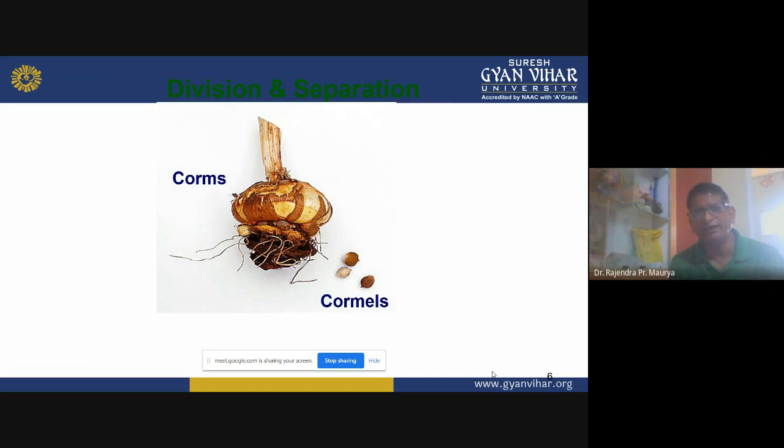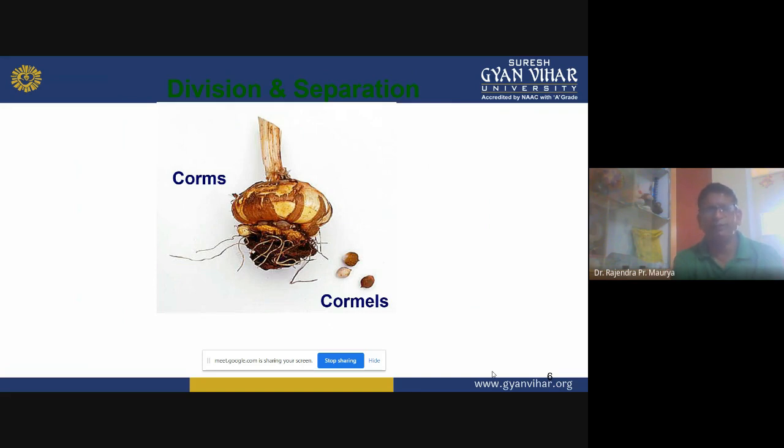Now, division and separation is corms and cormels. So what are these? I hope you are familiar with the gladiolus. Gladiolus is a bulbous crop and a commercially important cut flower crop. In this above picture, you are looking at the corms, and downwards the small roundish structures, these are the cormels. We can say the baby corms.